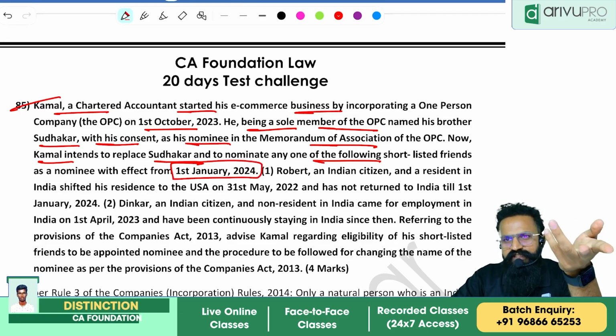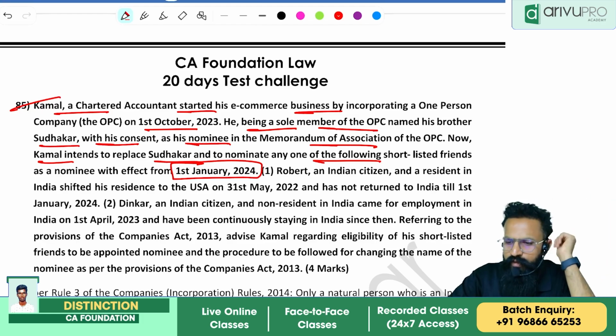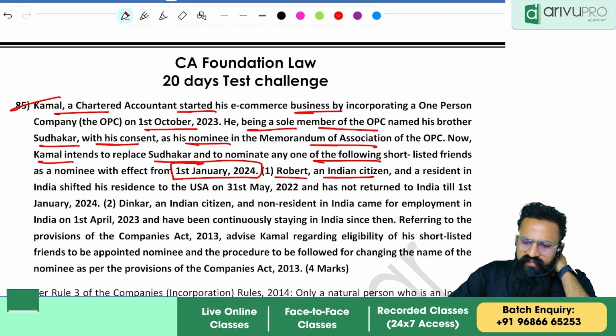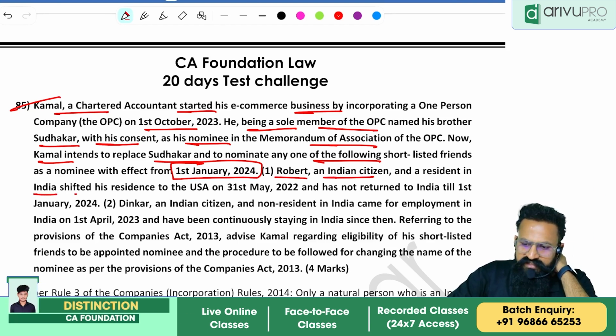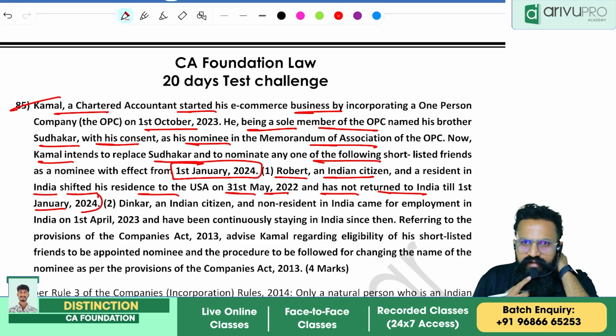The first is Robert, an Indian citizen and resident in India, who shifted his residence to the USA on 31st May 2022 and has not returned to India till 1st January 2024.